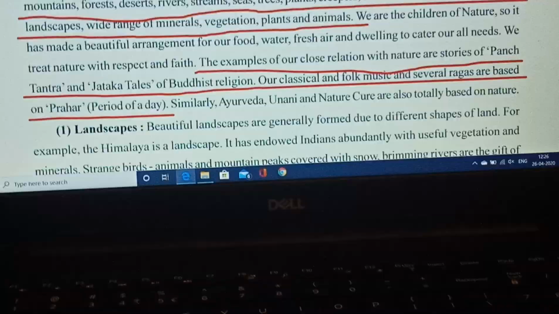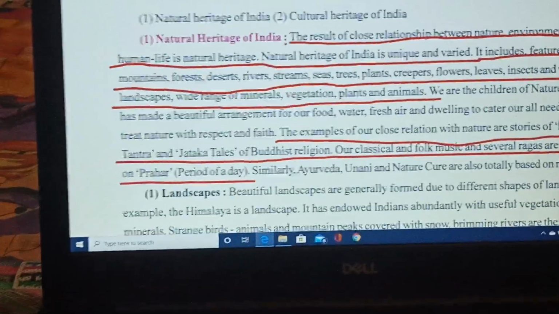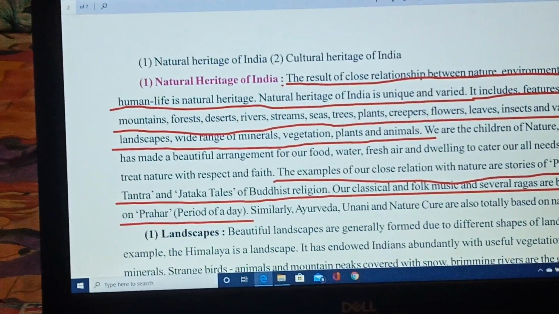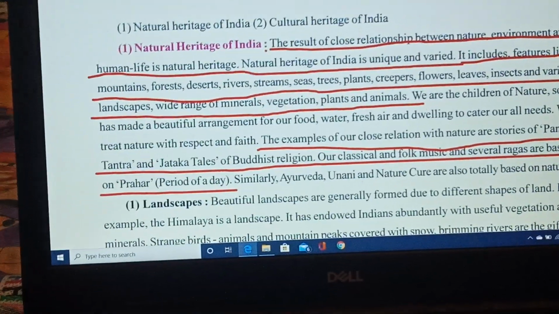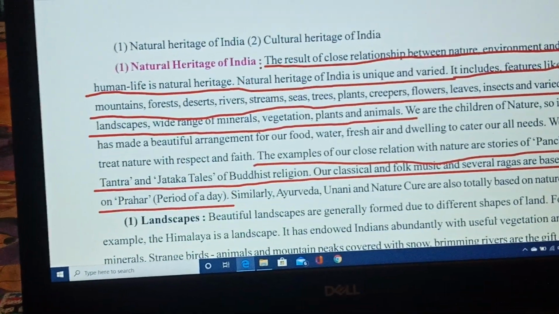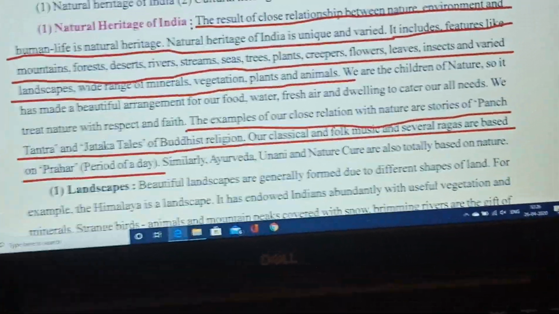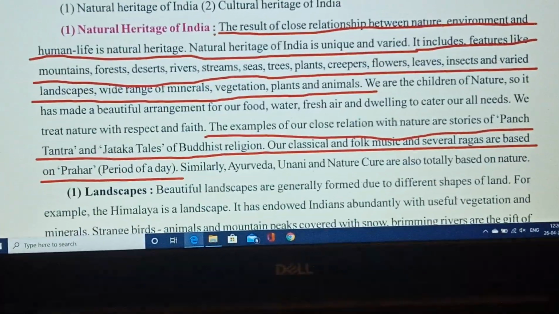We are the children of this nature, and so it has made a beautiful arrangement for our food, water, fresh air and dwelling to cater to all our needs. We treat this nature with respect and faith, and its examples are the Panchatantra and Jataka tales of Buddhist religion, which almost all belong to these natural things.